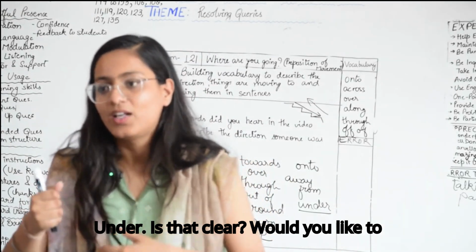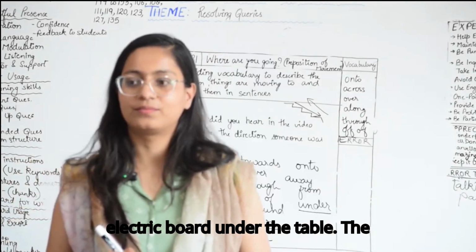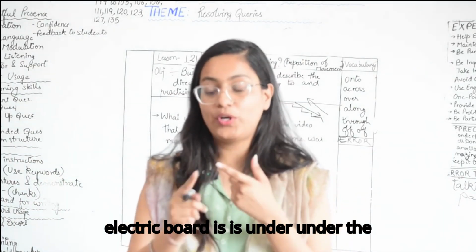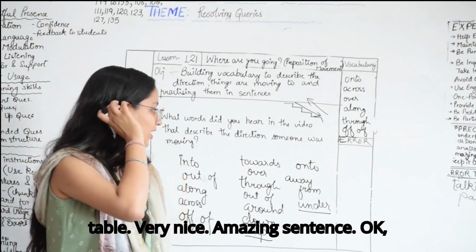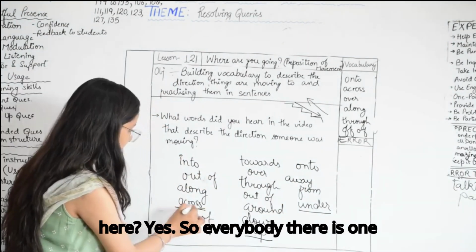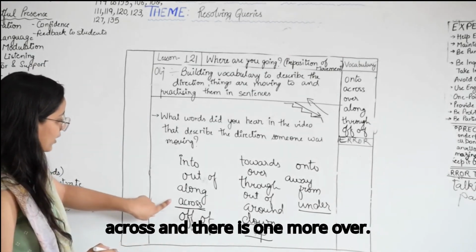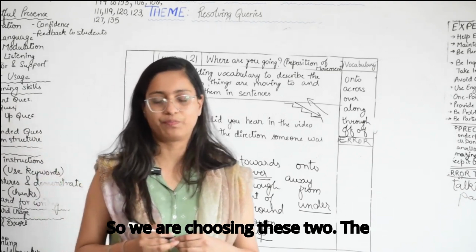Is that clear? Would you like to make one sentence, please? The electric board is under the table. Very nice, amazing sentence. Which one should we choose next? Across and over. So we are choosing these two.